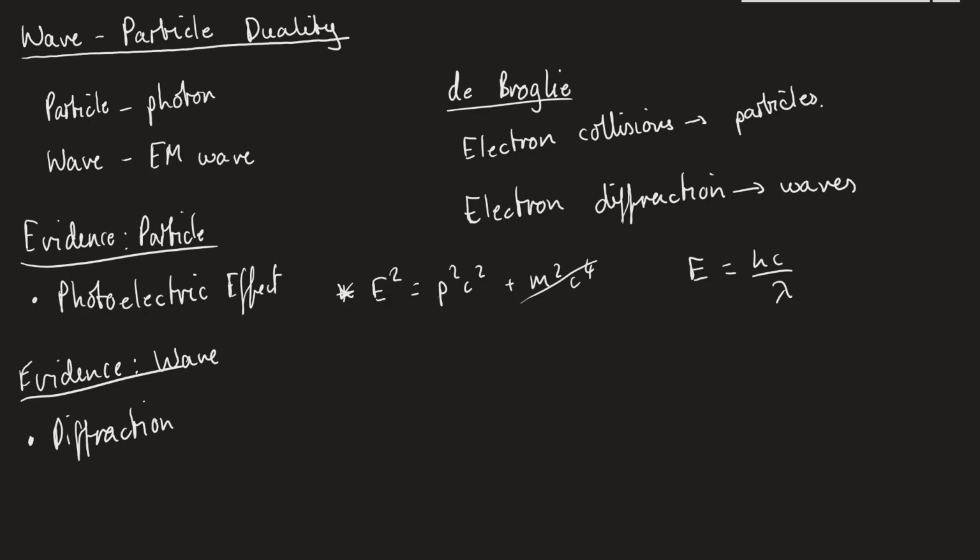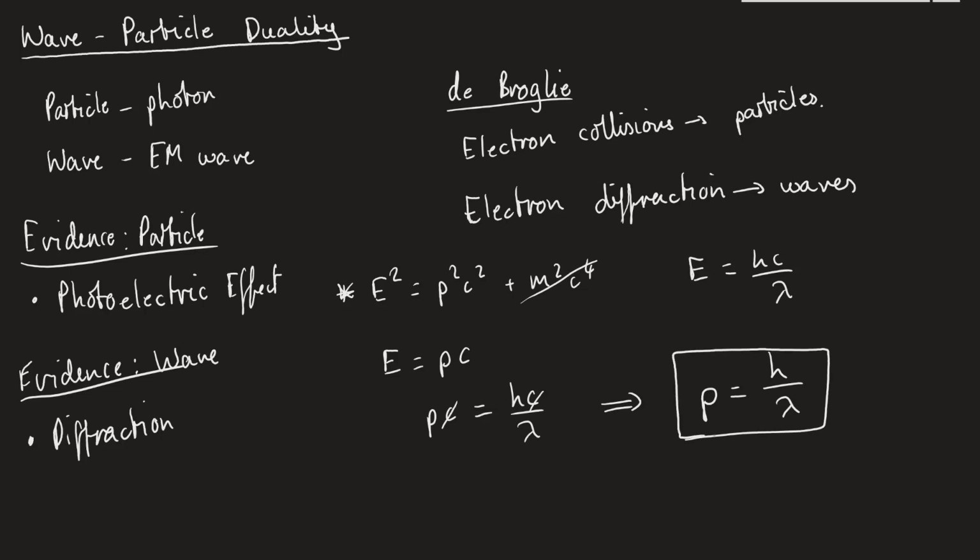We can then square root both sides here and say that the energy is equal to the momentum times the speed of light. But that is also equal to hc over lambda, so therefore P c is equal to hc over lambda, and then we can cancel out a c on both sides, which leads to P is equal to h over lambda, where P is momentum.